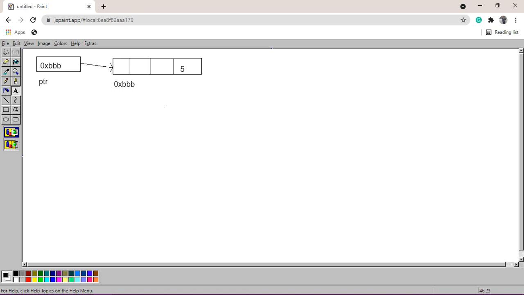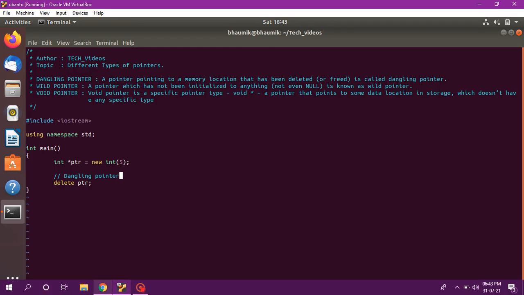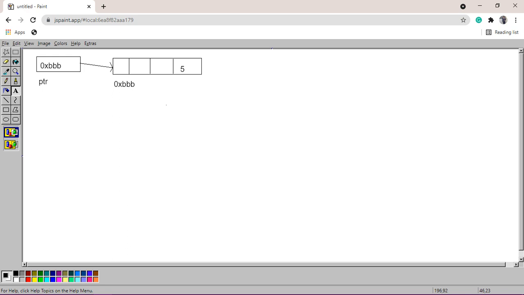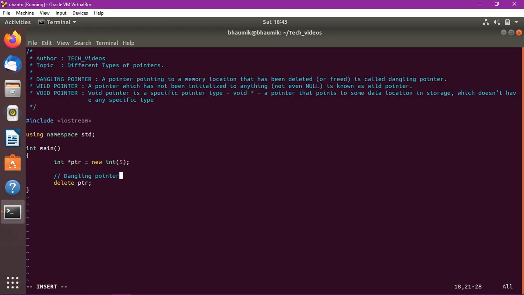But when we do delete ptr, we are deleting this dynamic memory. If you see, our pointer ptr still holds the address 0xbbb, which is not valid now. Because of this, our pointer becomes a dangling pointer.